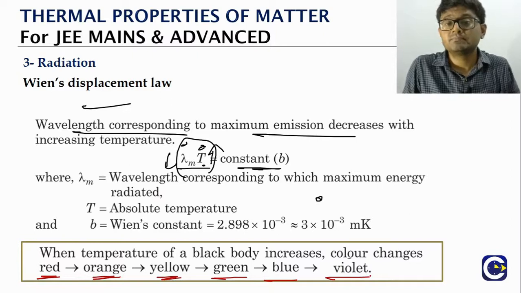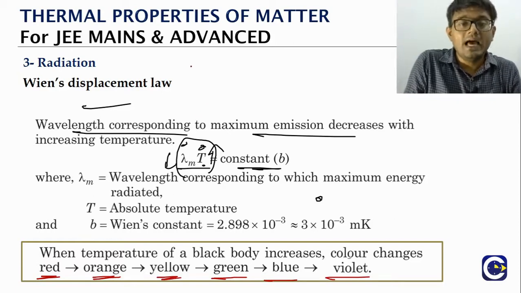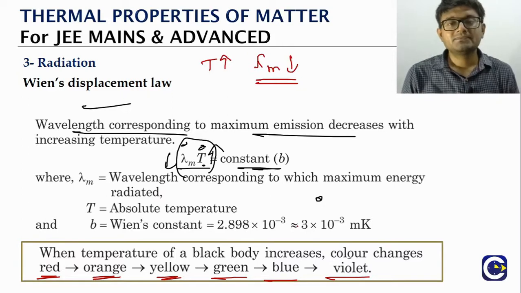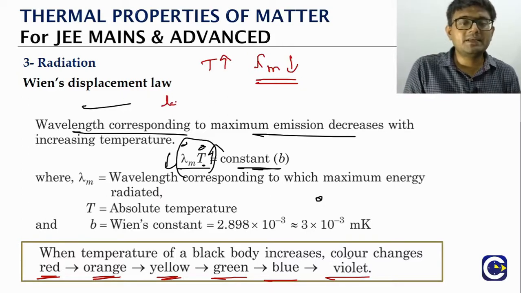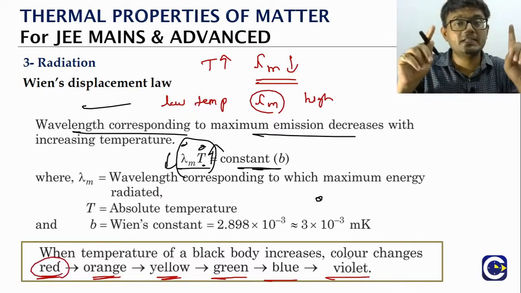Why? Again same logic. Just go back to the previous visualization. The idea is very simple. As the temperature is increasing, the wavelength corresponding to maximum intensity will be what? Decreasing. So low temperature means what? The maximum intensity lambda value will be what? High. That's the reason why initially low temperature will have red, because remember what is it?